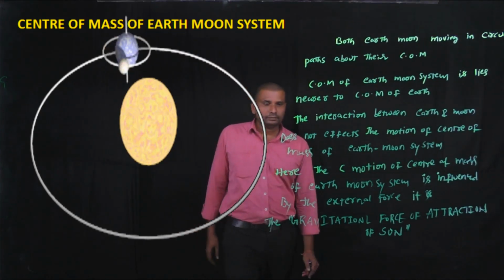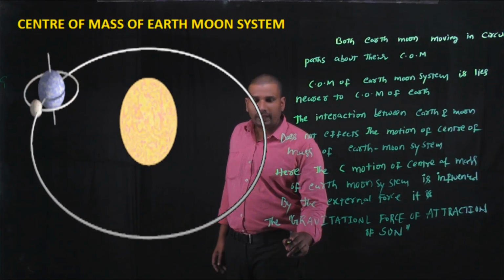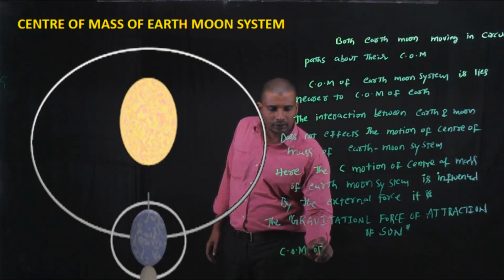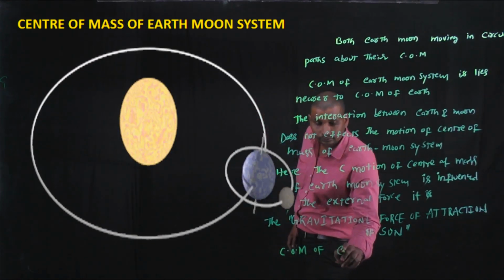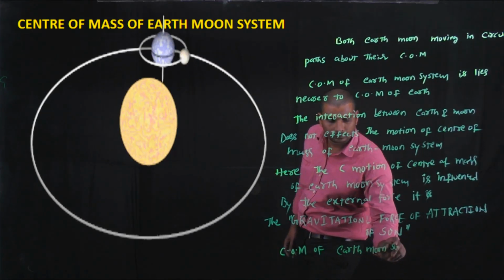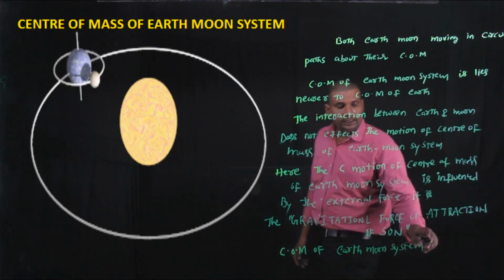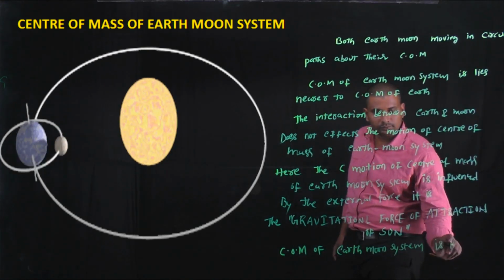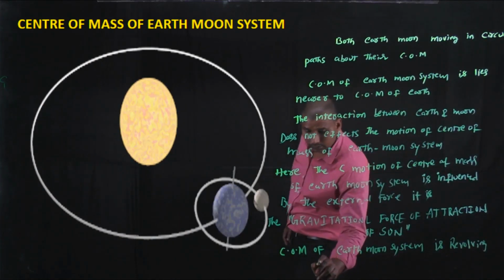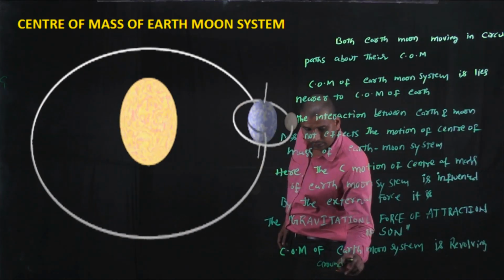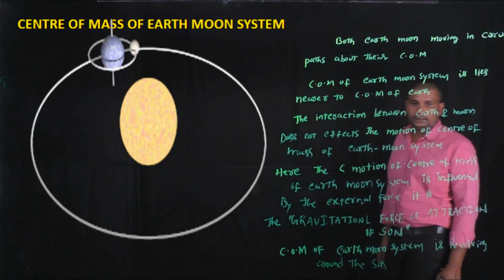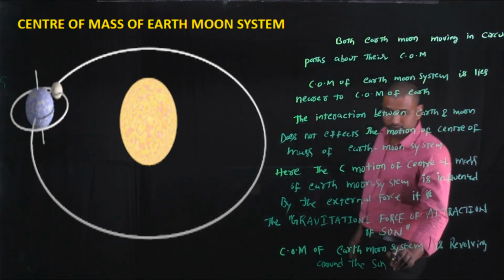That's why the center of mass of Earth Moon system is revolving around the Sun in elliptical path.